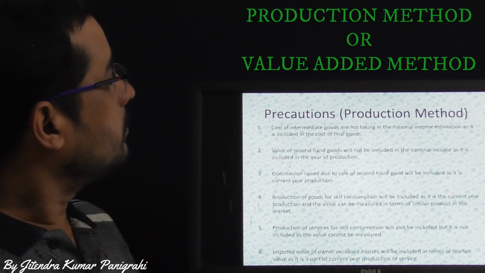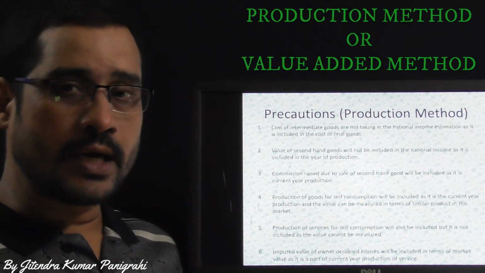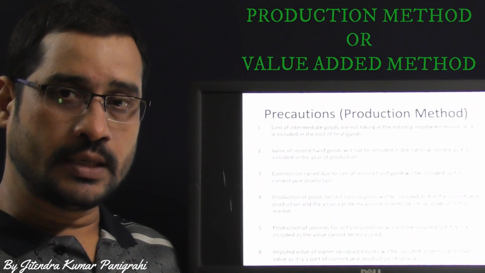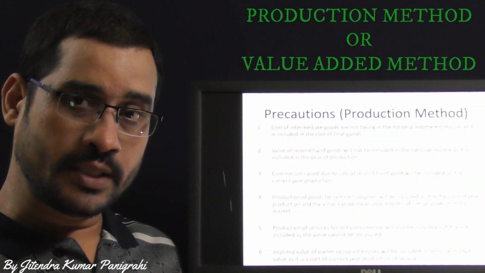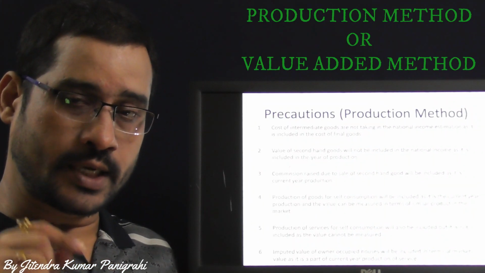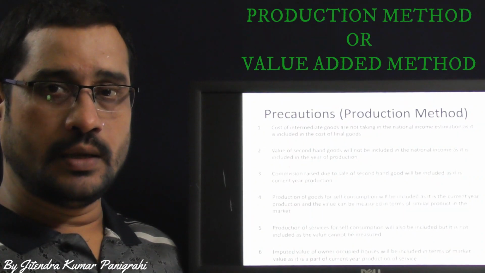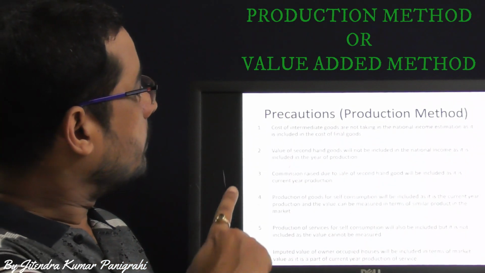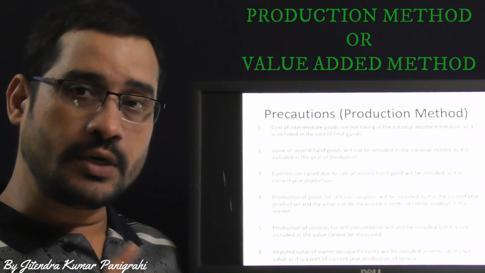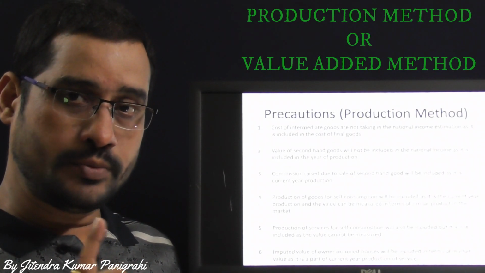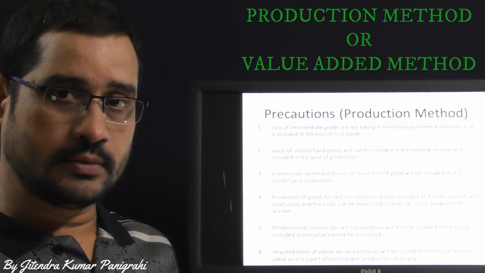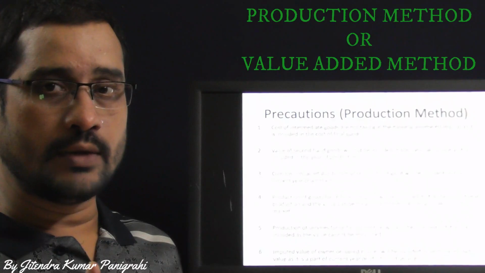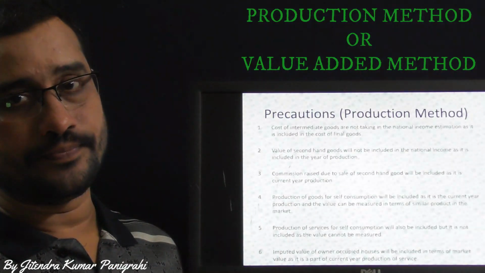The second one is the value of second hand goods will not be taken, because the value of second hand goods is already included in the national income in the year of production, in which year it has been produced. Similarly, the third one, the value of second hand goods will not be included, but commission earned due to this will be included in the national income.